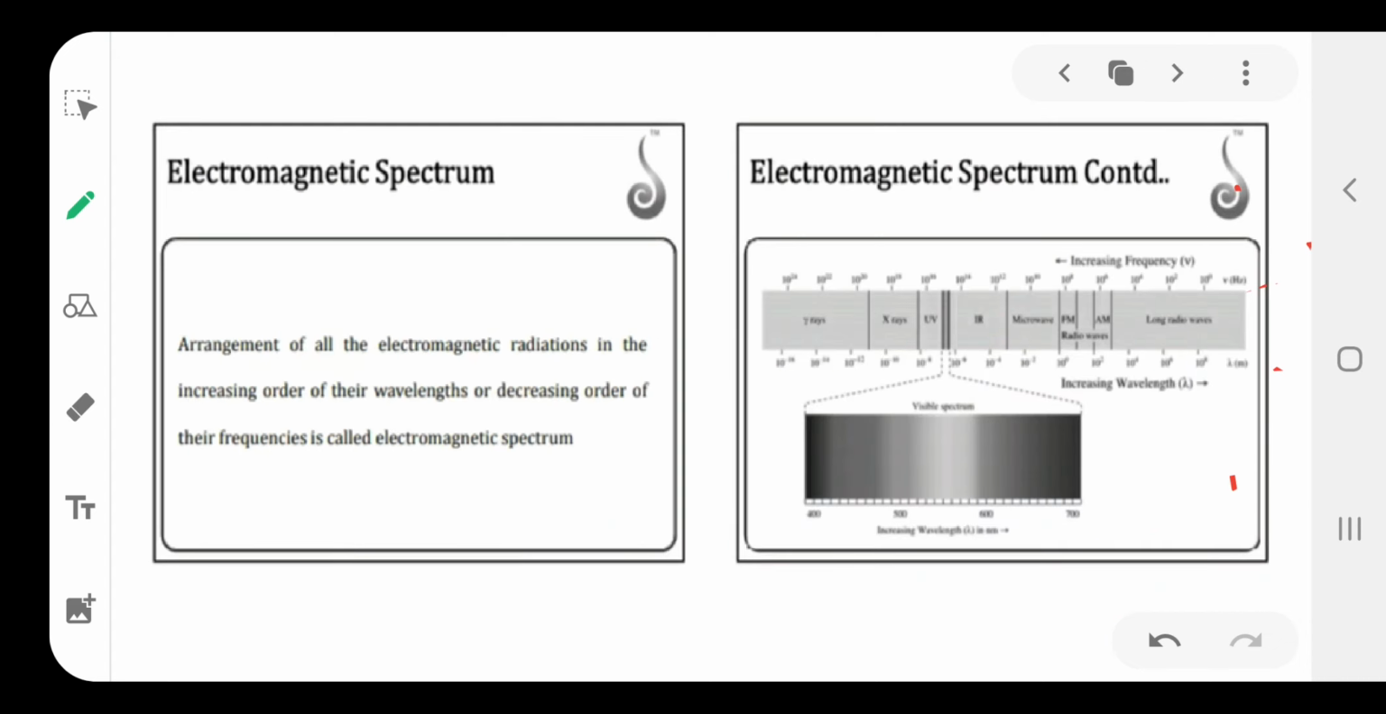Then the next one is the electromagnetic spectrum. Different electromagnetic radiations are arranged in increasing order of wavelength and decreasing order of frequency. Frequency is in decreasing order and wavelength is in increasing order. That arrangement is called the electromagnetic spectrum.